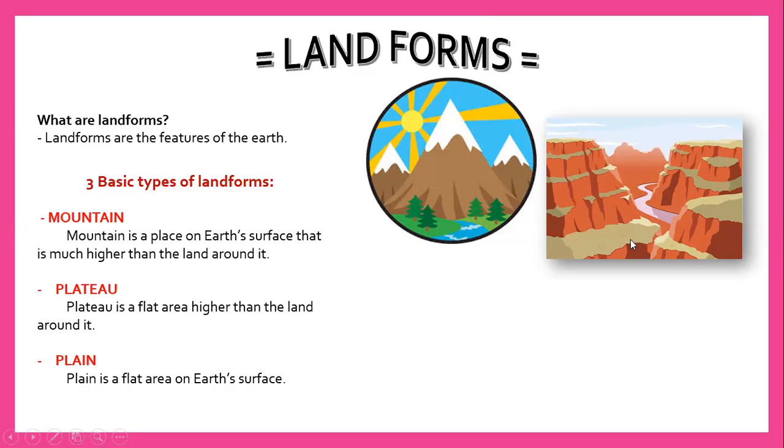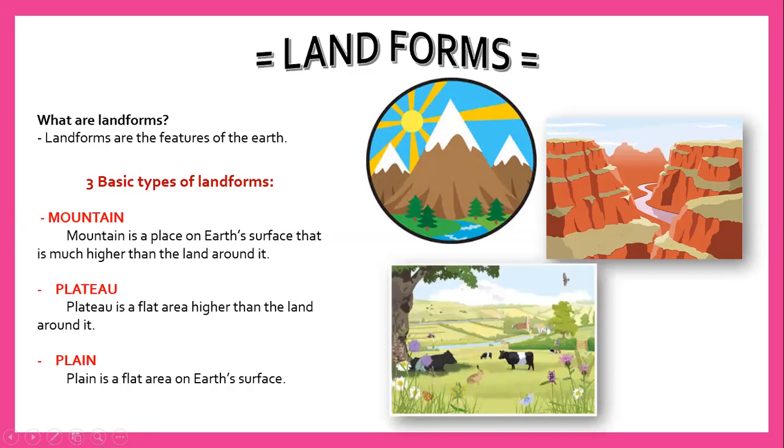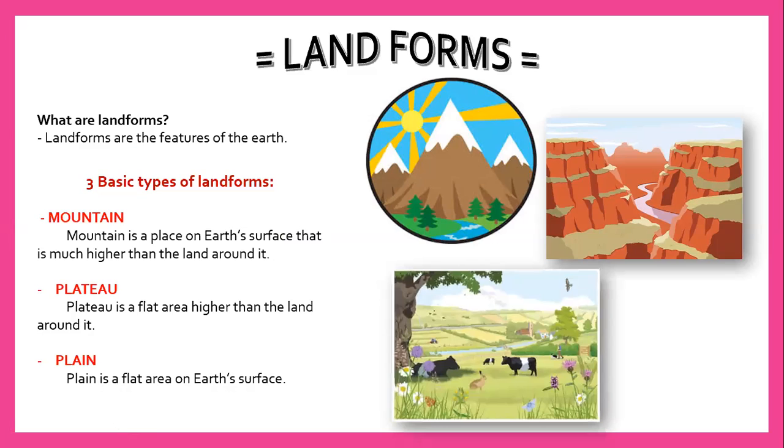All right. Then the next one is plain. Plain is a flat area on Earth's surface. So this is how the plain looks like. Okay, plain landforms is the land that we live on. Yes, we usually live in plain landforms. Okay, again, class, 3 basic types of landforms are mountain, plateau, and plain. This is a mountain, this is a plateau, and this is a plain landform.